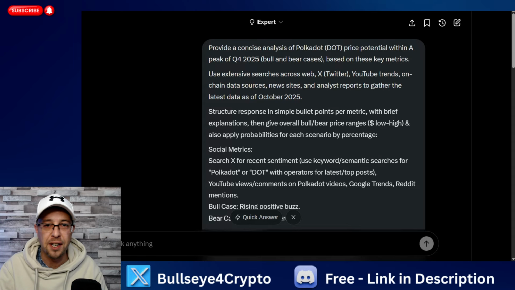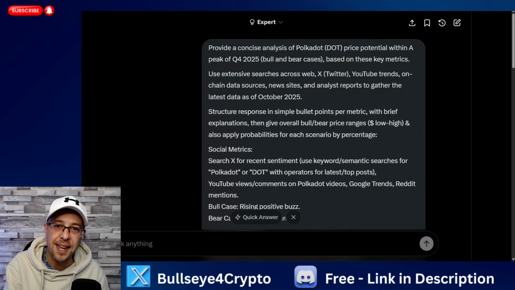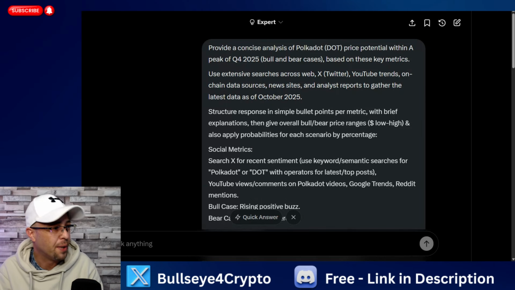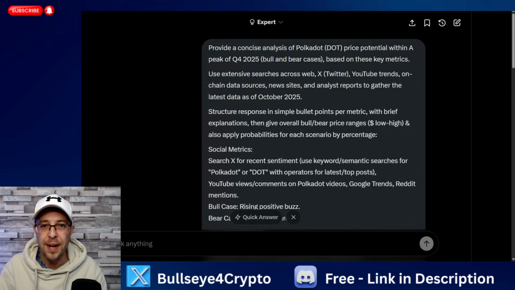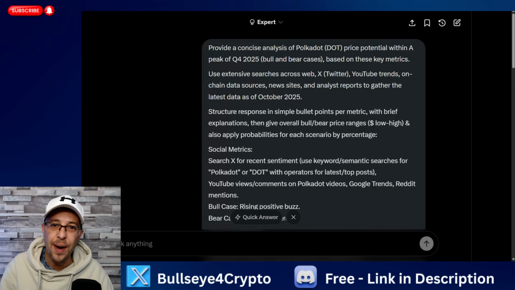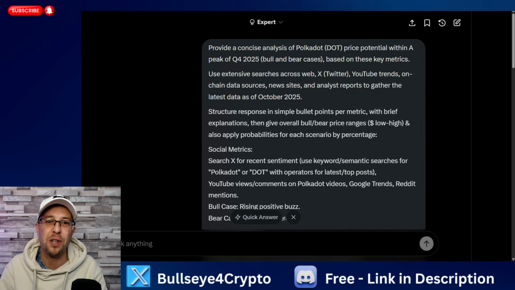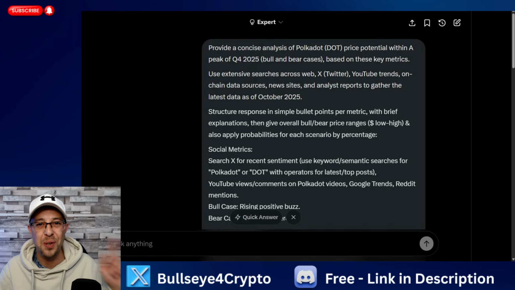Don't put your own money in and don't start trading until you've learned your back test and you understand exactly what you're getting into. So what we're going to do is we're going to show you exactly what metrics I put into AI, and then we're going to compare that with my Polkadot chart to find out if there is any confluence. And I'm winging this today, so I hope there is.